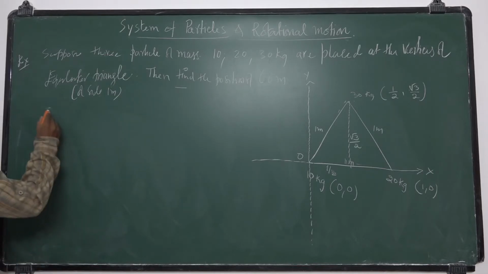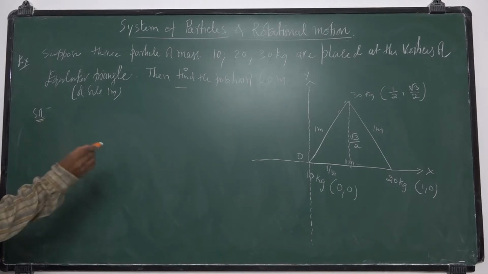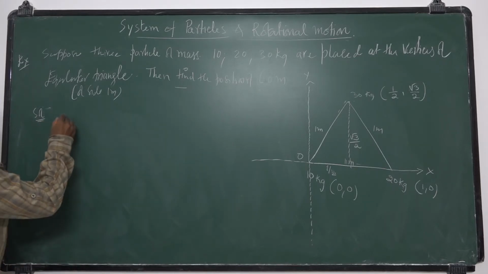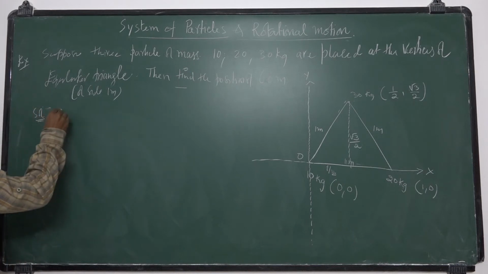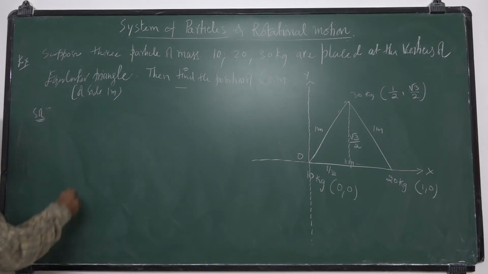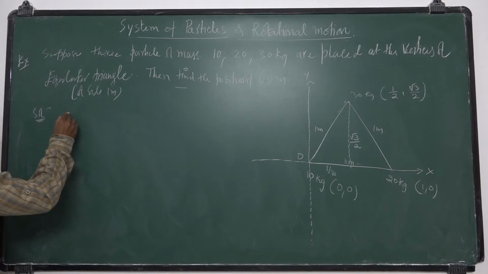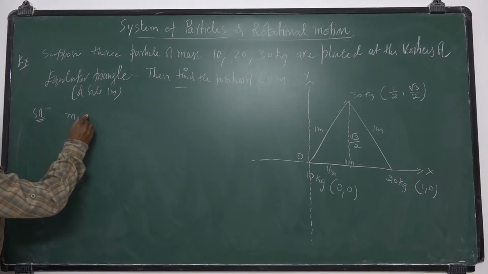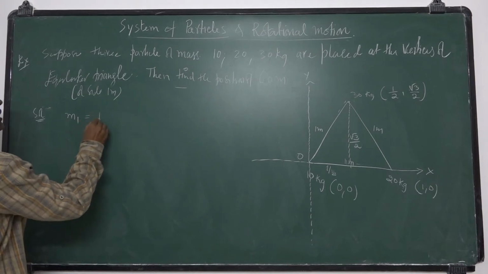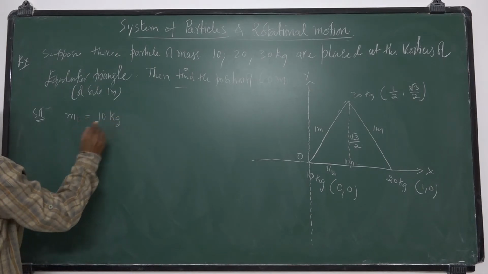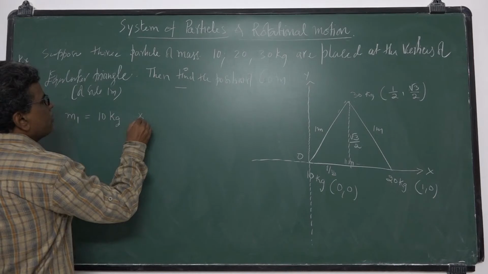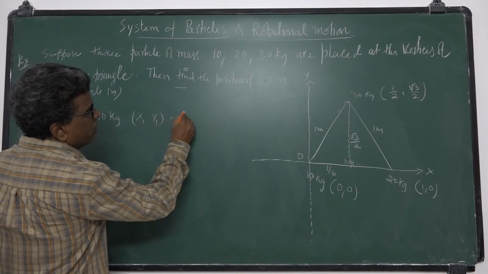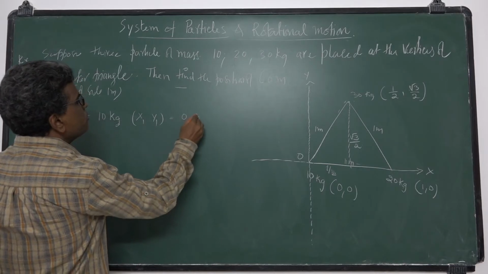Now the solution. I want to look at the position of center of mass for this three particle system. M1 is having the mass 10 kg, so its coordinates x1, y1 are 0, 0.